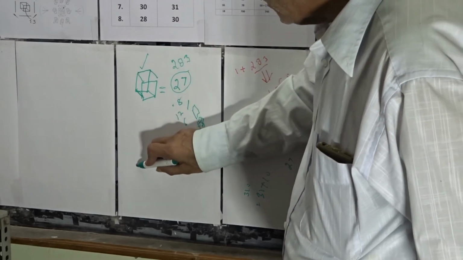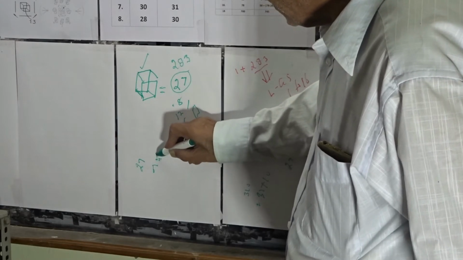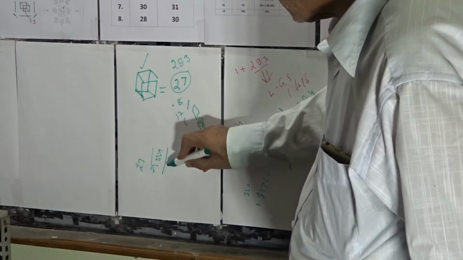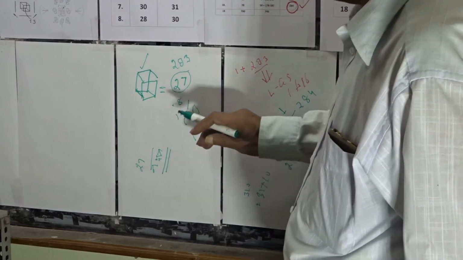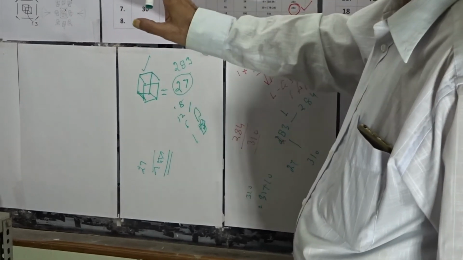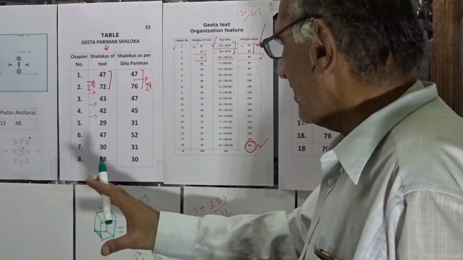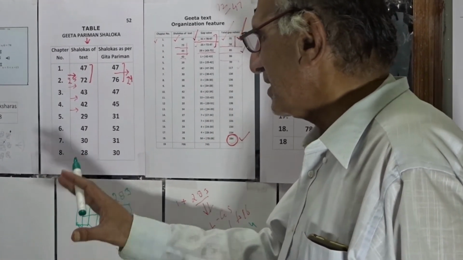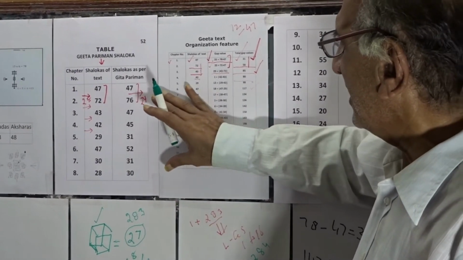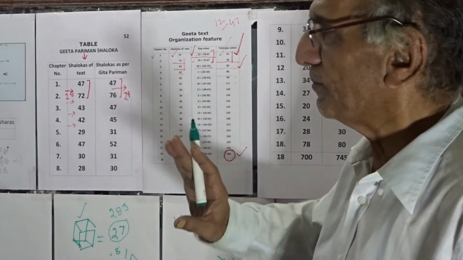Further, we know there are 27 nakshatras. This availability of 27 nakshatras along with the text of the Ganita Sutras leads us to the gap values of the Gita Parinam Shloka.